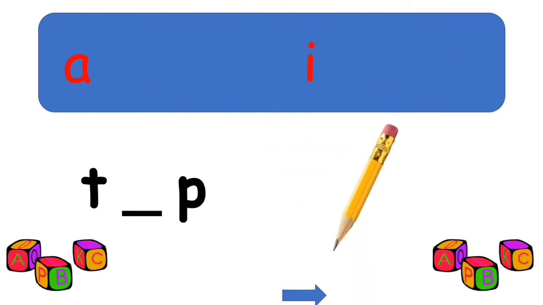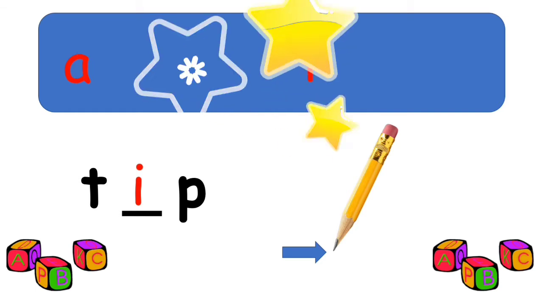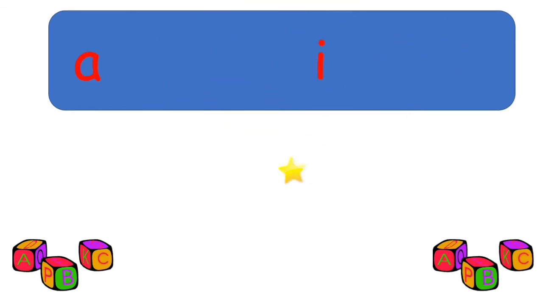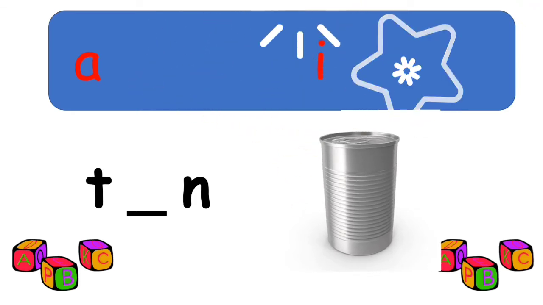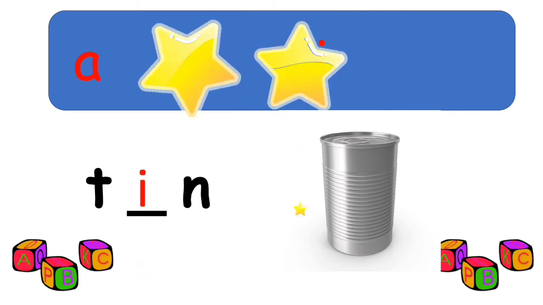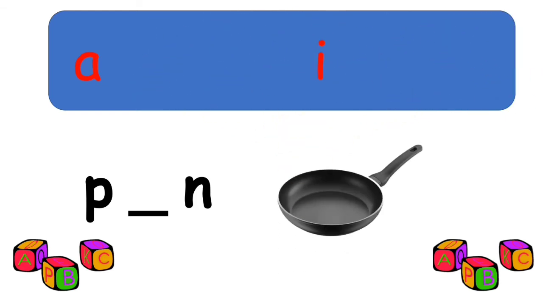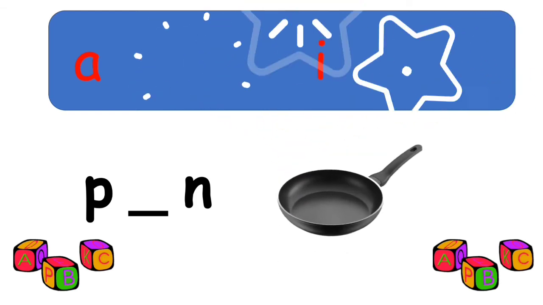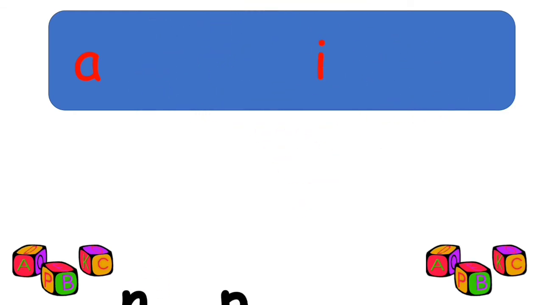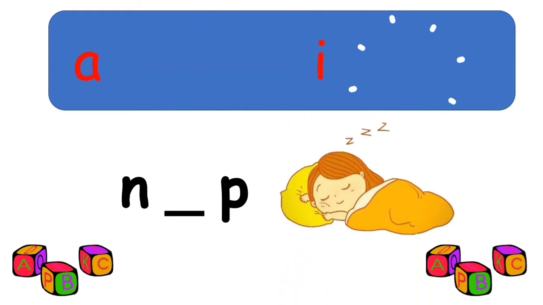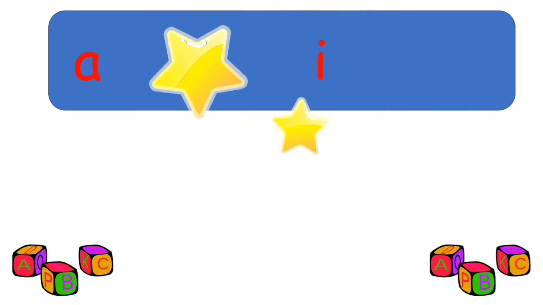Let's go to the next word. Tip. And your answer is... That's right. Very good. Another word. Tin. Which one is the missing sound? A or i? And your answer is correct. And the next word is pan. Which is the missing sound? And you're right. Next word. Nap. And the answer is... Wow, excellent.